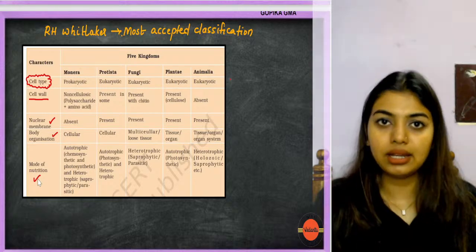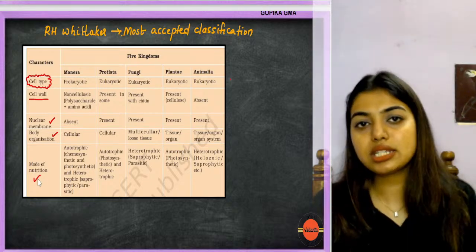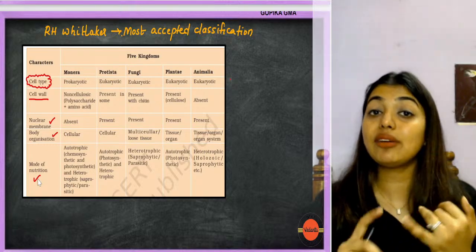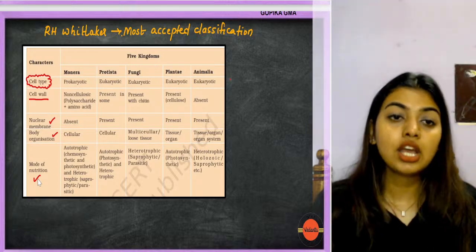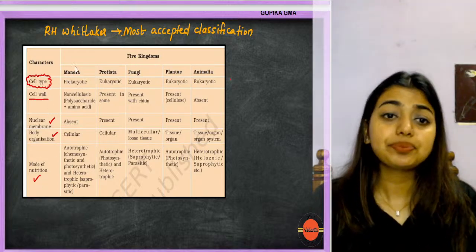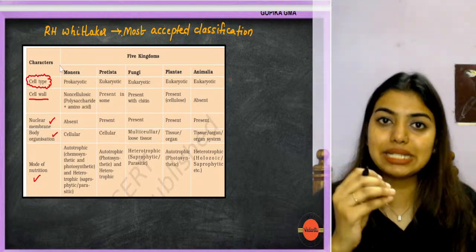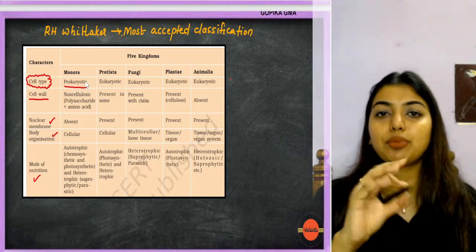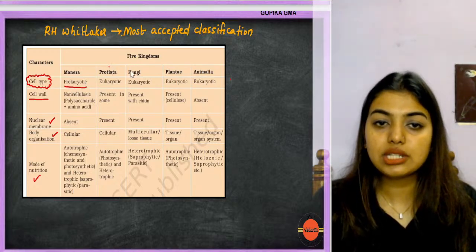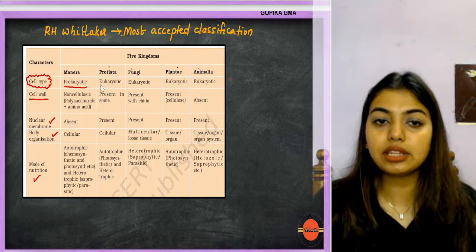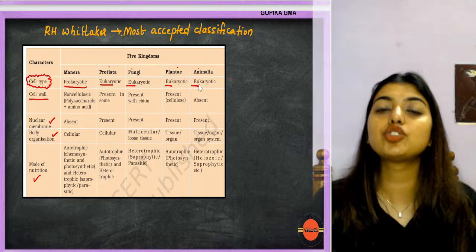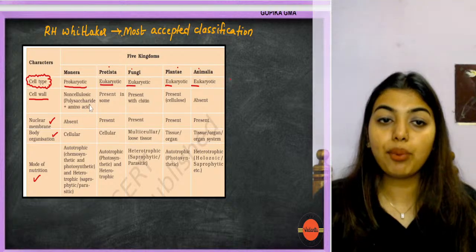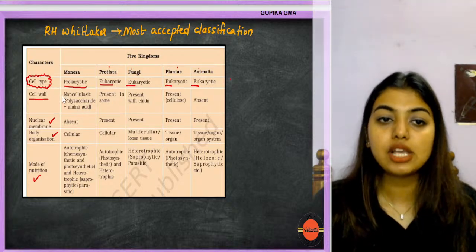Now if you look back, we saw Carl Linnaeus classification. What was the classification based on? Gross morphology. That is, you look like this, so I have categorized you, but I have not looked into the anatomy of it. So here, cell type. Obviously, Monera was the primitive kingdom that had all the prokaryotes. All the prokaryotes were put into Monera. Then from Protista, fungi, plantae and animalia, everything was eukaryotes.